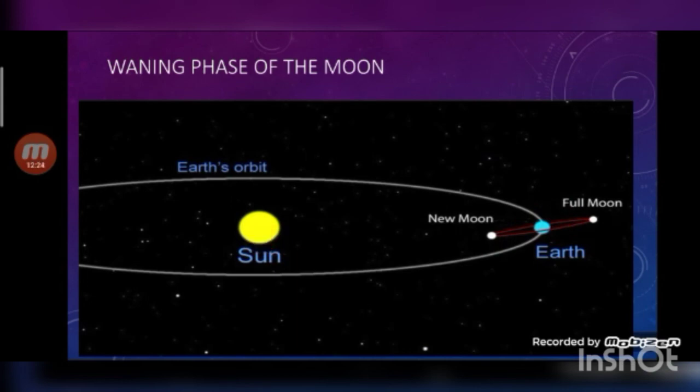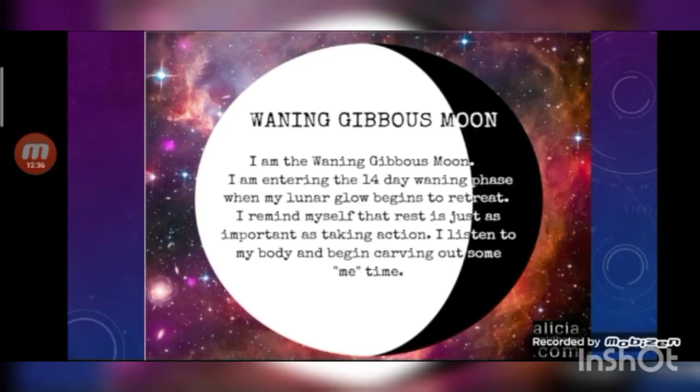So now let's begin with the waning phase of the moon. Waning refers to the decreasing of the moon's illumination from the full moon to the new moon. Waning gibbous moon occurs when more than half of the moon can be seen and it decreases in size from one day to the next day.